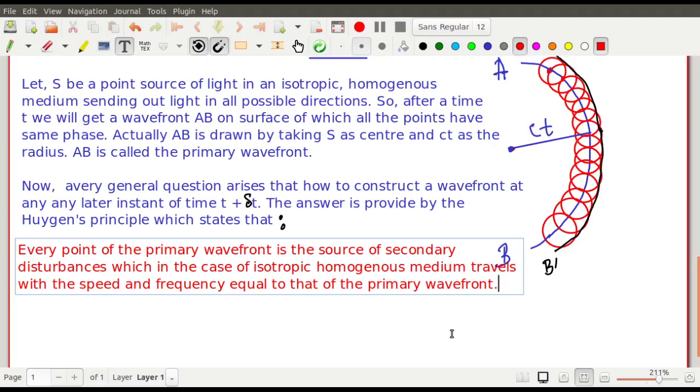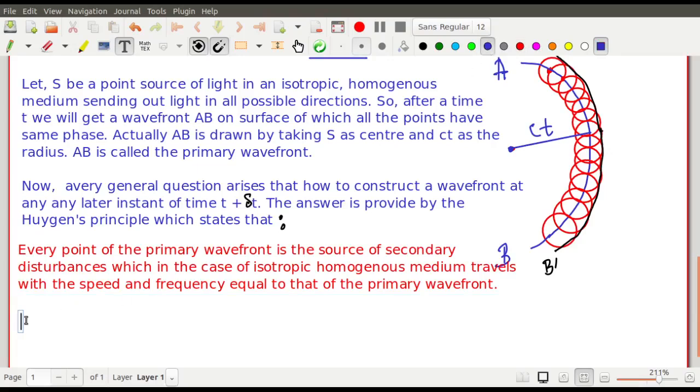The speed depends upon the nature of the medium. If it is isotropic homogeneous, everything will be the same as that of the primary wavefront. So let us come to the next point now.